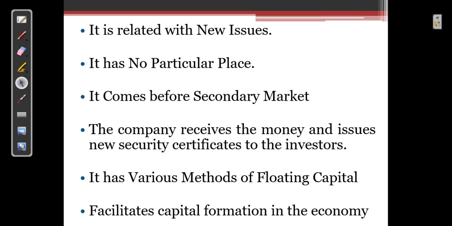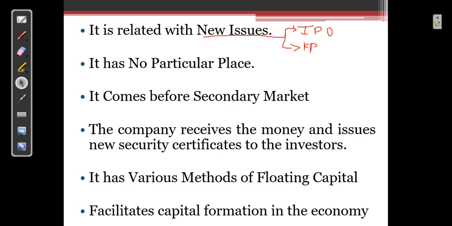As I told you, it's a place where there are new issues. Anybody who wants to issue equity shares for the first time will issue through the primary market. If they want to issue a second time, it will not be called a new issue. So you need to understand, when you speak about new issue, there are two things: IPO, initial public offering, and FPO, follow-up public offering.